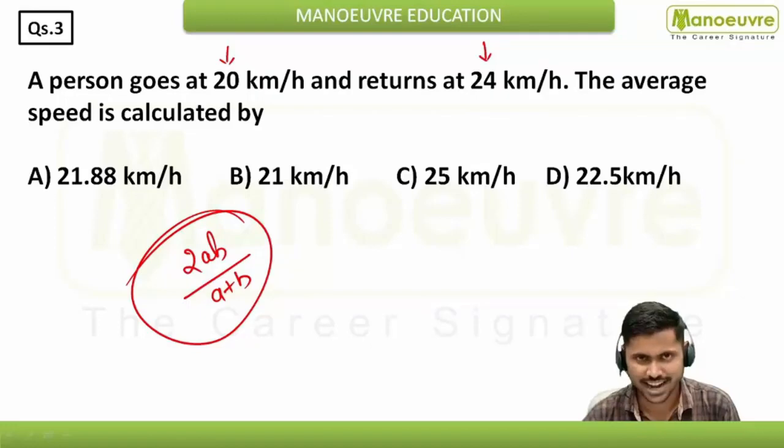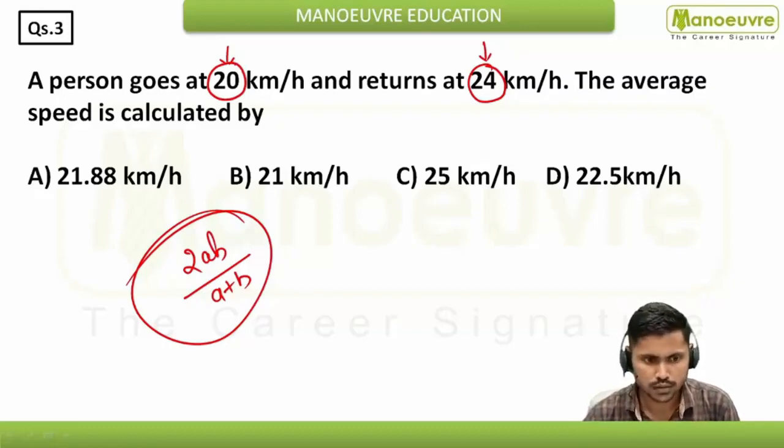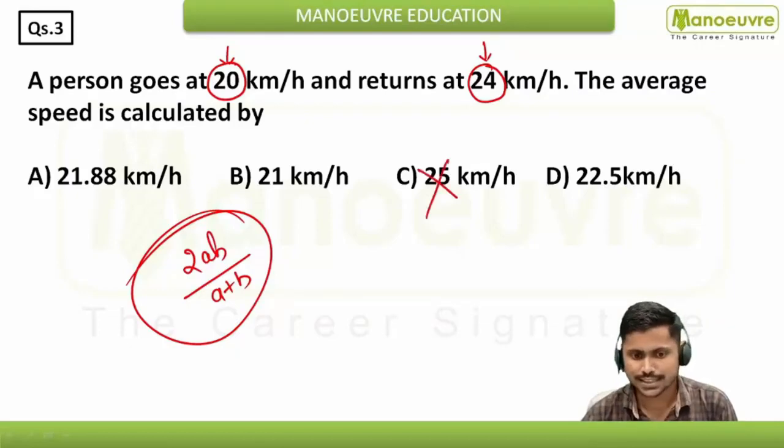Just understand it properly. Here you can see the concept of weighted average is coming. So one thing you have to remember here, if there is two value, so average will not exceed these two values, means ये 24 से ऊपर और 20 के नीचे नहीं जा सकता. So what you will do, you will reject this option, right? You can easily reject option number C, that is 25 किलोमीटर. ठीक है, अब तीन ऑप्शन है.